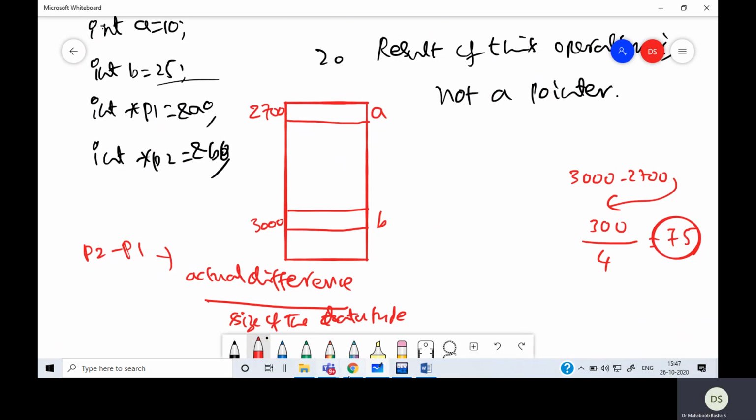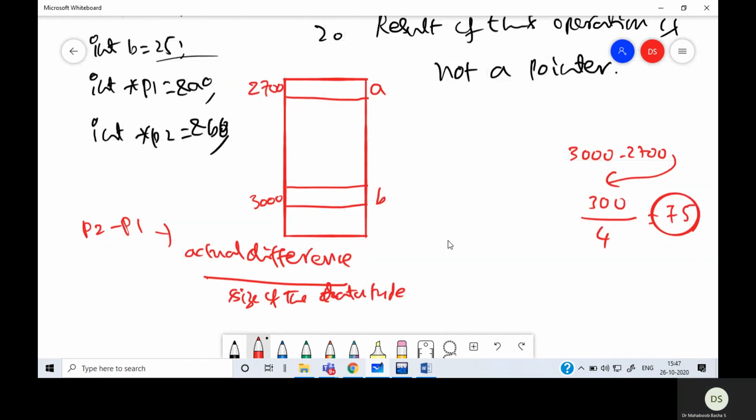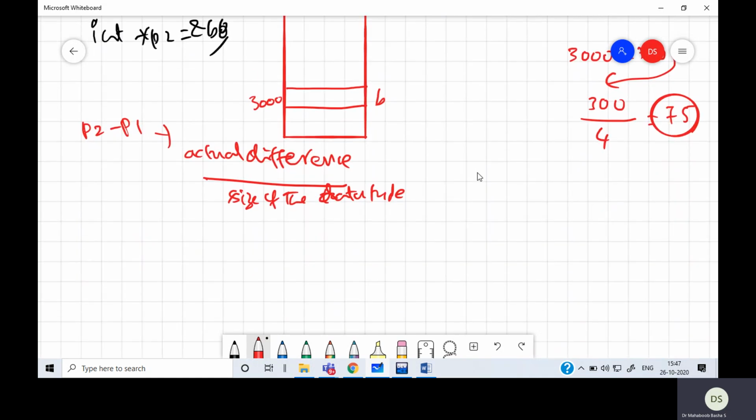One more thing to note: whenever you want clarity related to pointers, always draw a diagram. Then it will give a lot of clarity.